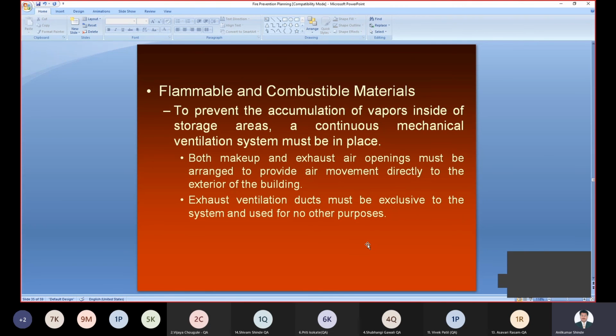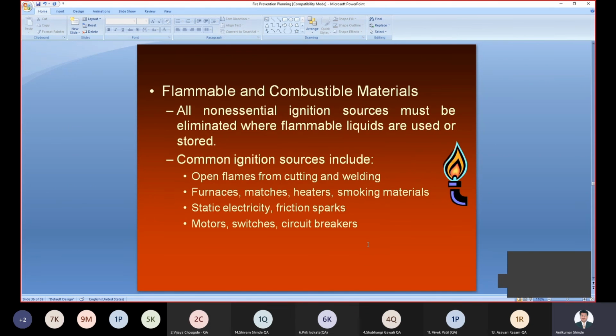Some of these flammable and combustible materials can build up vapors inside the storage area, so continuous ventilation is required. Mechanical ventilation must be provided in the area where we keep the flammable and combustible material. Exhaust ventilation ducts must be available, so that whatever problem or fire hazard is inside will be exhausted, to avoid the problem.